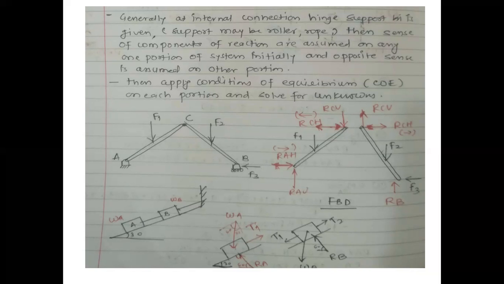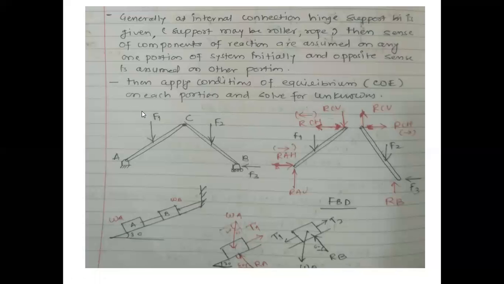Look at this bar. In this portion, what I have assumed, RC is going down, and whenever I am considering the CV portion, RCV is considered as upward. Here it is going downward, here it is going upward. Getting me? For that reason, it is mentioned over here. Sense of component of a reaction are assumed on any one portion of the system initially, and opposite sense is assumed on another portion, so that if I add them, they will nullify each other.